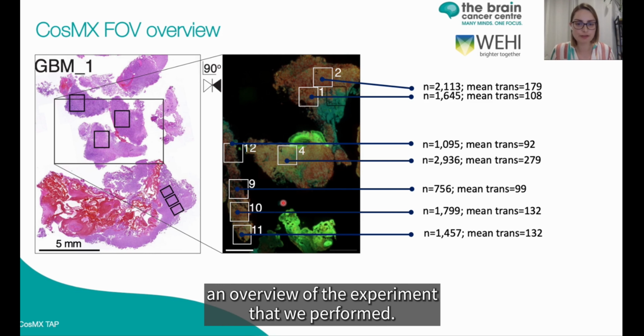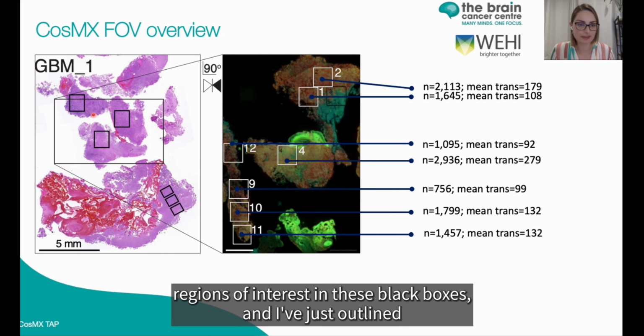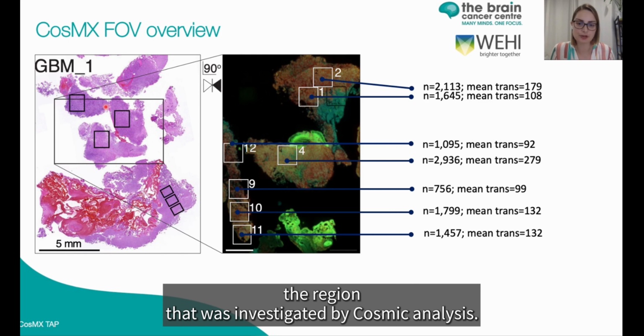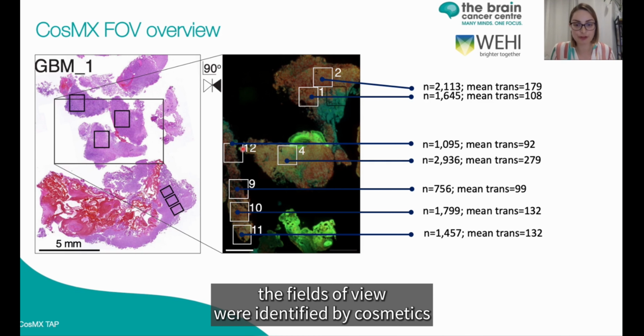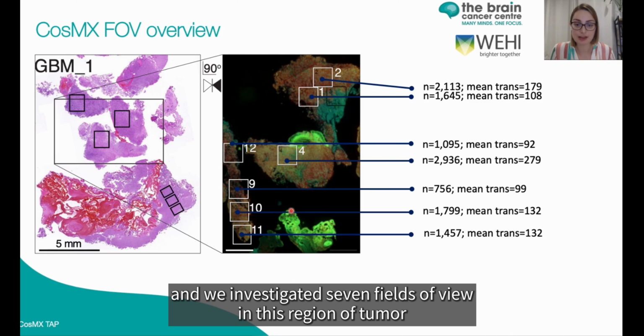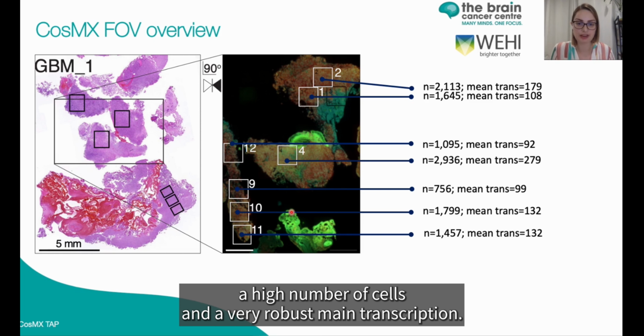So this is an overview of the experiment that we performed. And so on the left, we have our geomics regions of interest in these black boxes. And I've just outlined the region that was investigated by CosMx analysis. And if we flip that over, we can have a look at where the fields of view were identified by CosMx. And we investigated 7 fields of view in this region of tumor that we'd previously analyzed by geomics. And we were able to identify a high number of cells and a very robust mean transcript per cell.